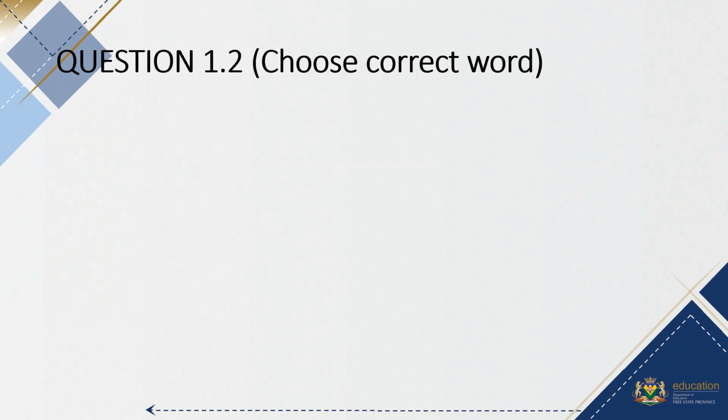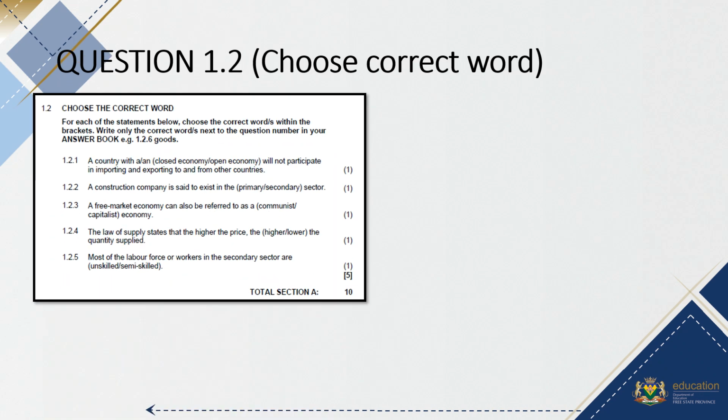If we look at question 1.2, they had to choose the correct word between brackets. A country with a closed economy will not participate in importing and exporting to and from other countries. 1.2.2, the construction company is said to exist in the secondary sector. A free market economy can also be referred to as a capitalist economy.